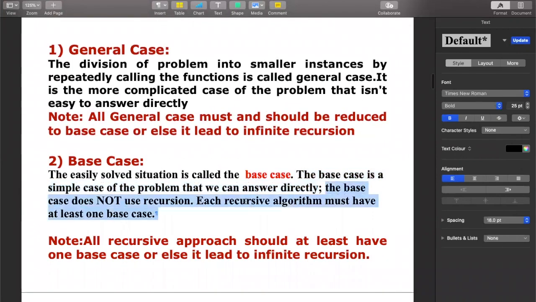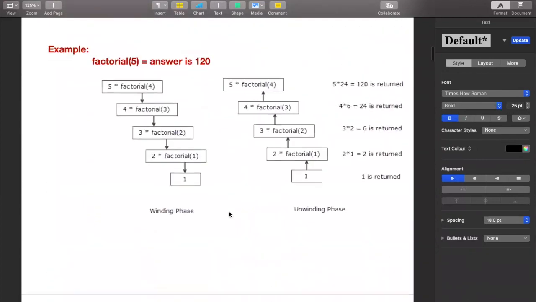So that is what it says: the base case does not use recursion. Once you reach the base case, you need not call the function again and further reduce it. Okay, so the base case does not use recursion. And keep one thing in mind: each recursive algorithm must have at least one base case. That means at one point of time you should stop doing this subdivision. You can't let this go as you wish.